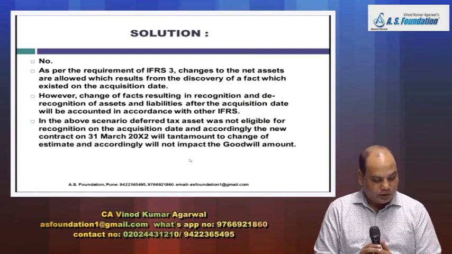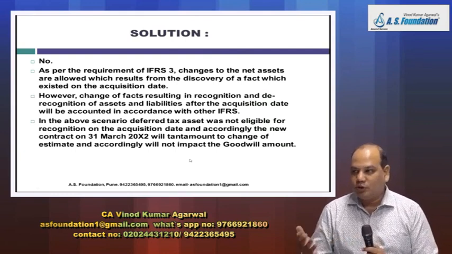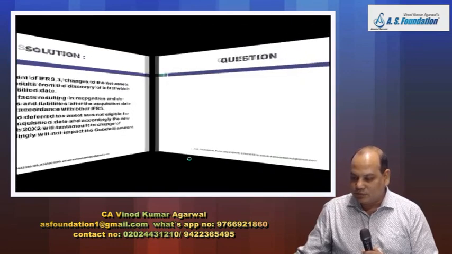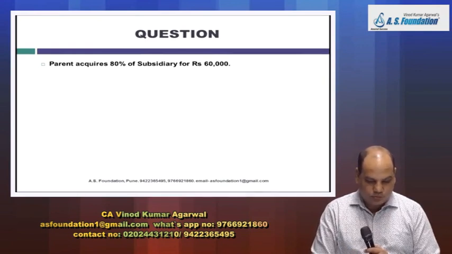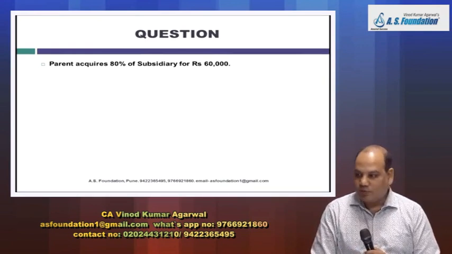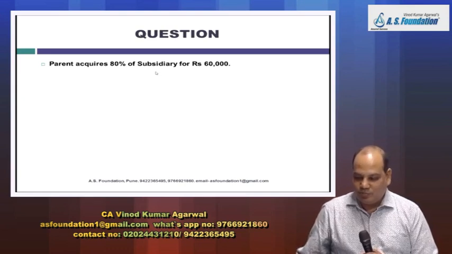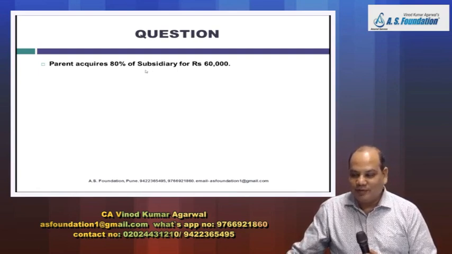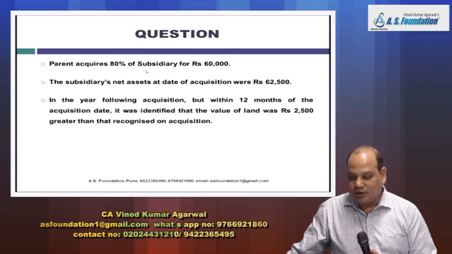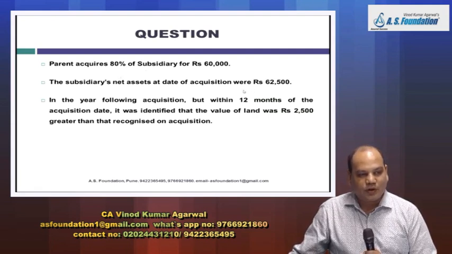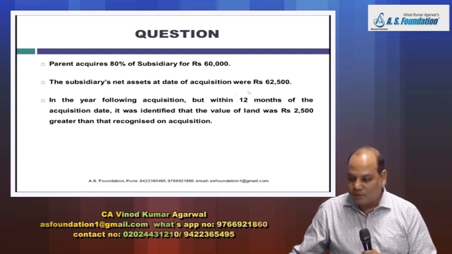This transaction which has taken place in this problem is altogether a new transaction after the acquisition date. Now one more question. Question number 52. Parent acquires 80% of the subsidiary for rupees 60,000. The subsidiary's net asset at the date of acquisition were rupees 62,500.